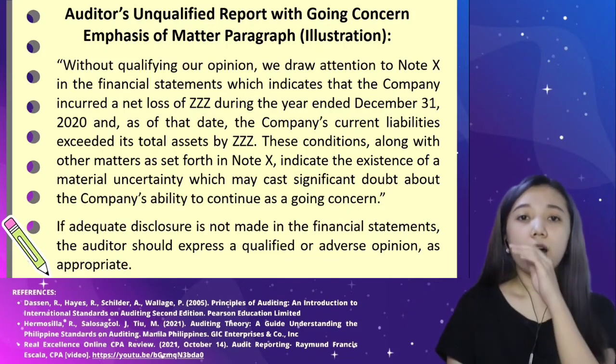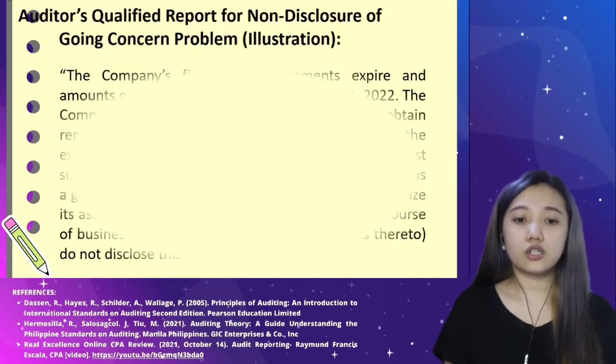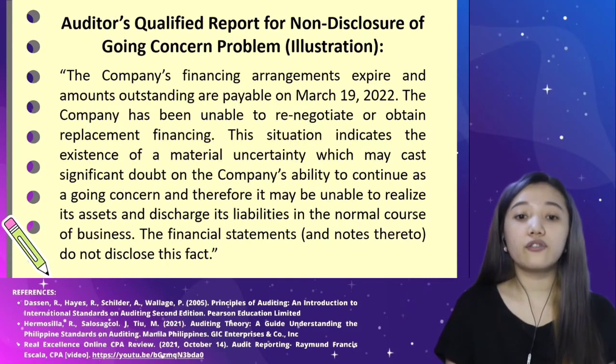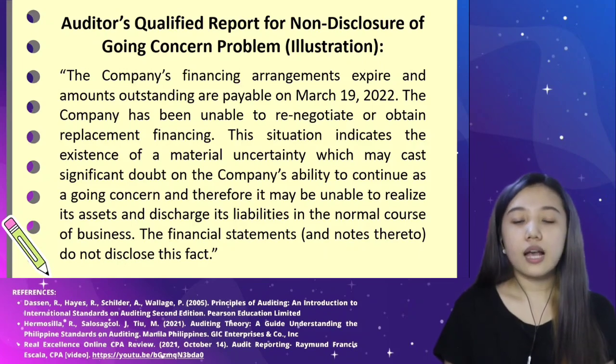For the next sample wording and illustration, ito naman yung auditor's qualified report for non-disclosure of going concern problem. So, sabi lang dito sa illustration na to, it talks about when an auditor's report containing a qualified opinion is called for because of non-disclosure of going concern problem. Instead of presenting or adding an unmodified emphasis of matter paragraph on going concern problem, the auditor should issue a disclaimer of opinion sa audit report.